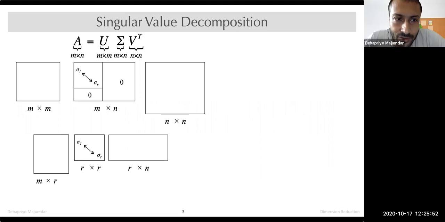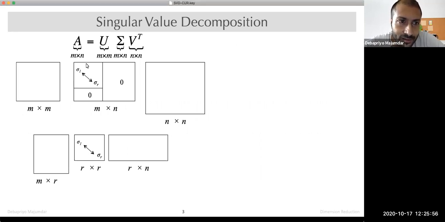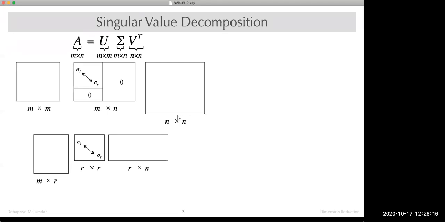So you can think of this decomposition in the following way. A is of course M cross N, and then U is M cross M, V transpose is N cross N. Now whether M is bigger or N is bigger, that doesn't matter. It will not actually make a difference.